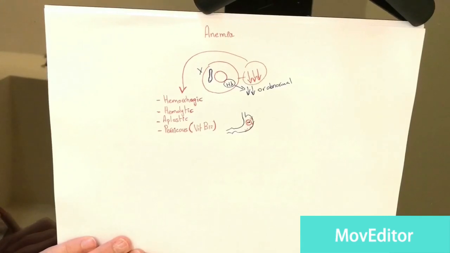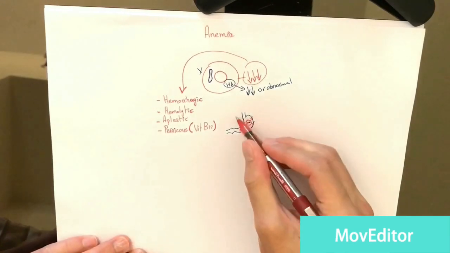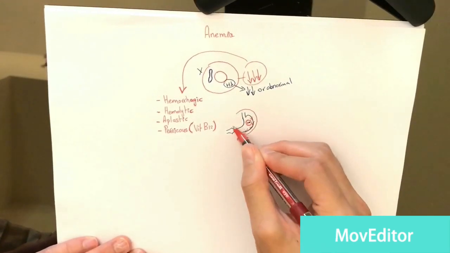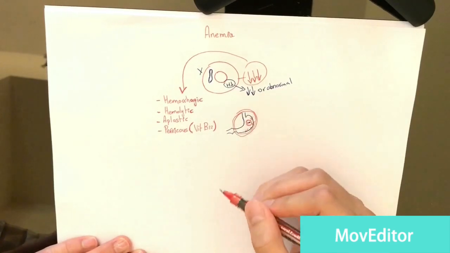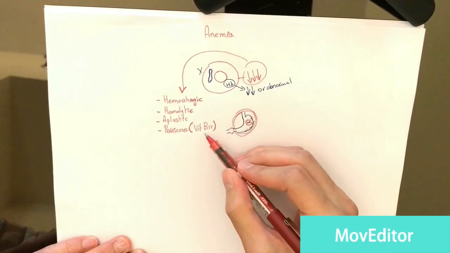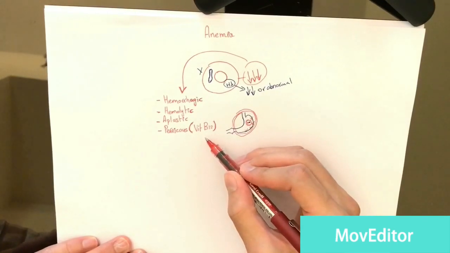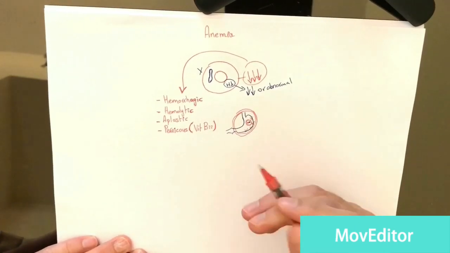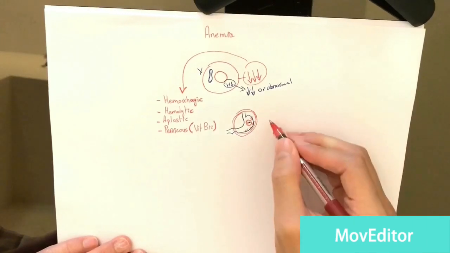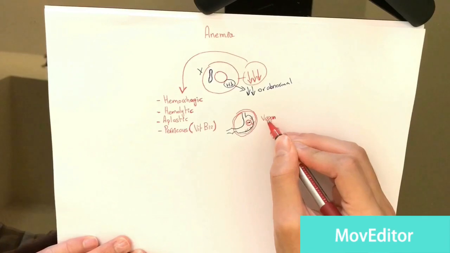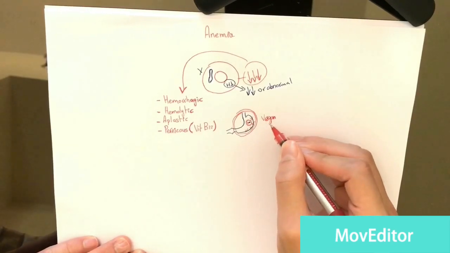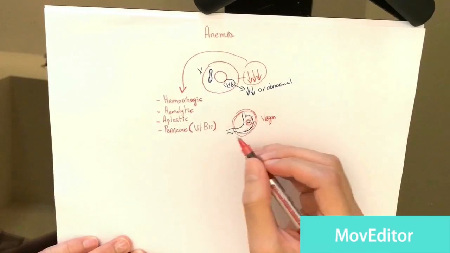Another issue might be a patient who has stomach cancer and went to the hospital, and the hospital removed all of his stomach in order to remove the cancer. So there will be no intrinsic factor to help us absorb vitamin B12. Another cause might be a person who is vegan. Vegans are people who are not eating meat, and they will not get vitamin B12.